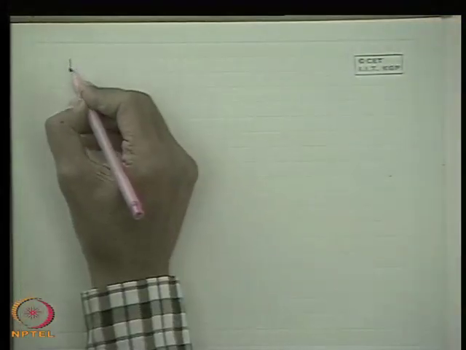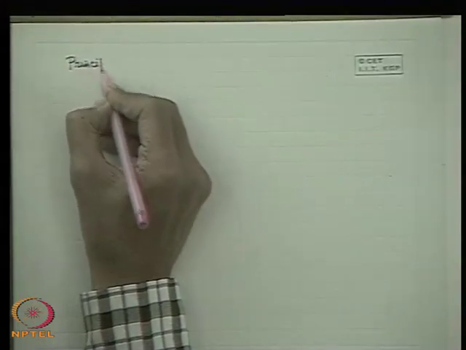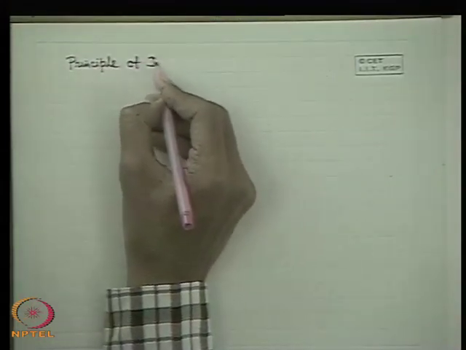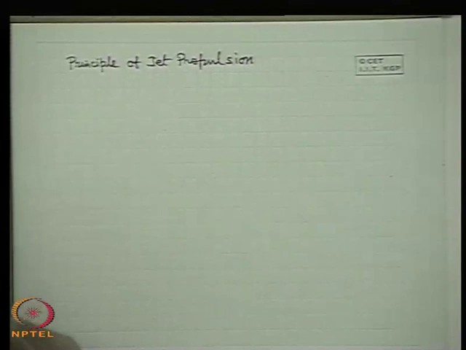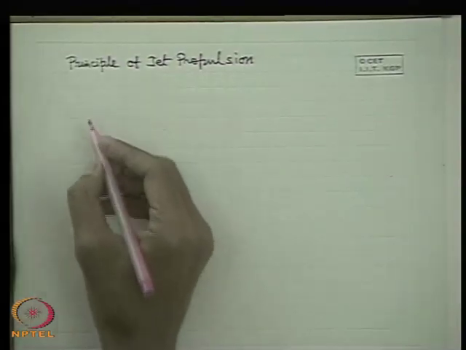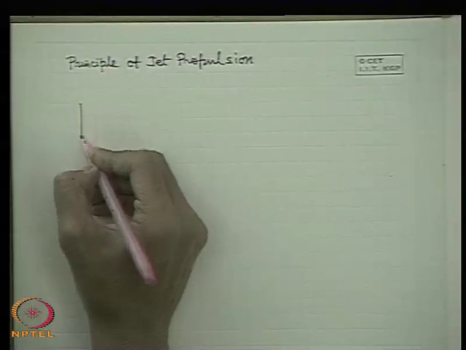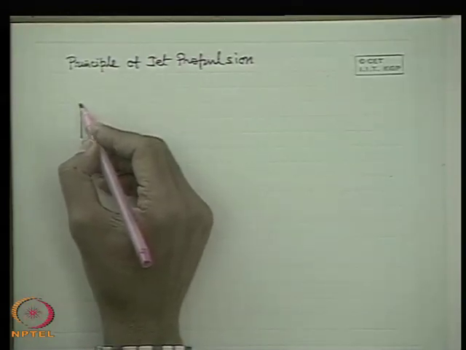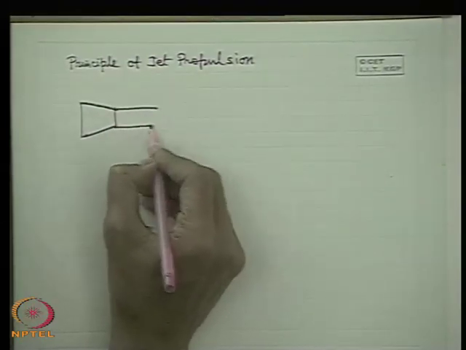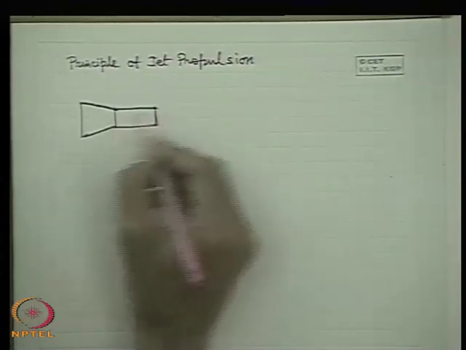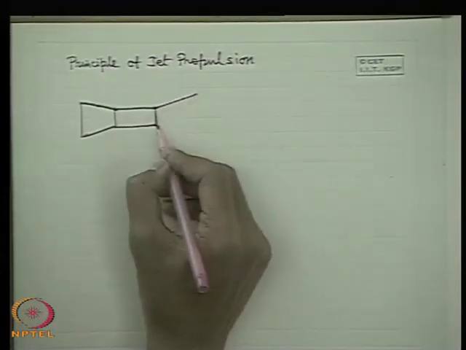So based on this principle, let us now see the principle of jet propulsion. If we have a jet, first there is a compressor. Let me draw the layout or block diagram of the components for a better understanding.